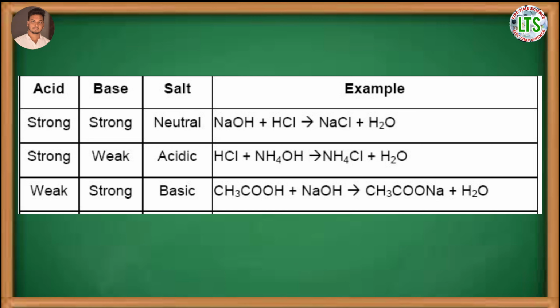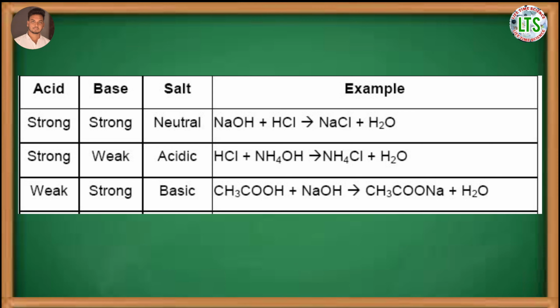An acidic salt is formed by the neutralization of a strong acid and a weak base and has the pH less than 7. For example, neutralization of HCl and NH4OH to form salt NH4Cl. NH4Cl is an acidic salt. A basic salt is prepared by the neutralization of a weak acid and a strong base and has the pH more than 7. For example, neutralization of CH3COOH and NaOH to form CH3COONa. Here, CH3COONa is a basic salt.